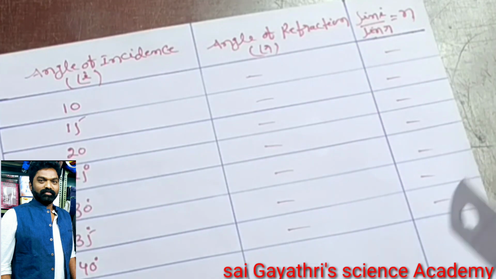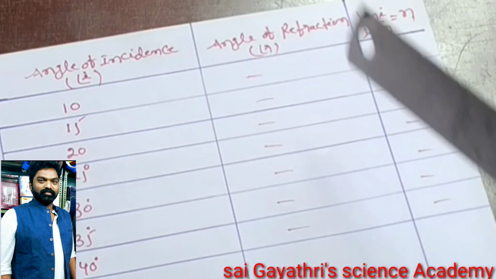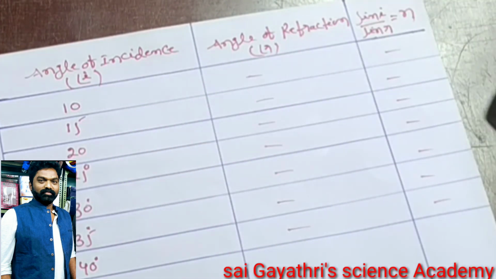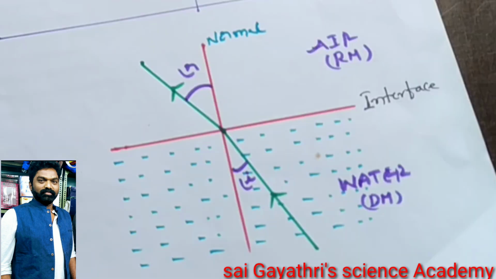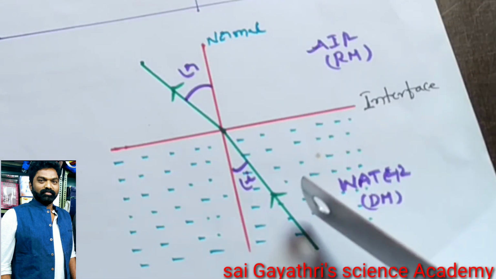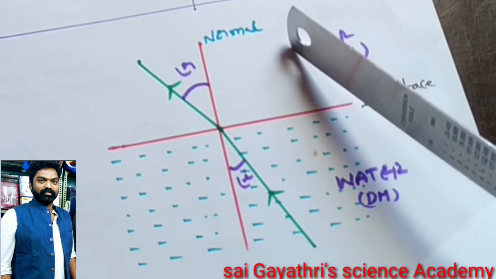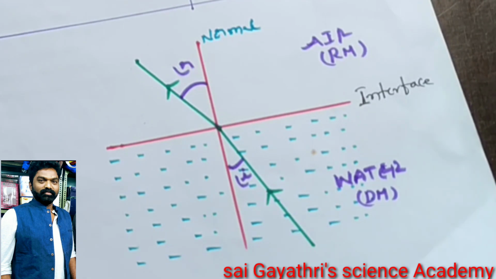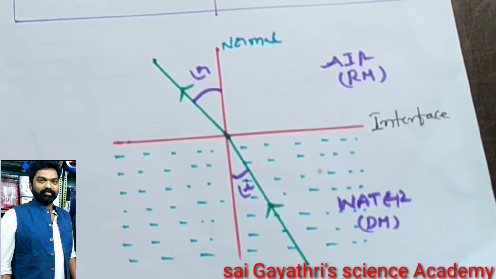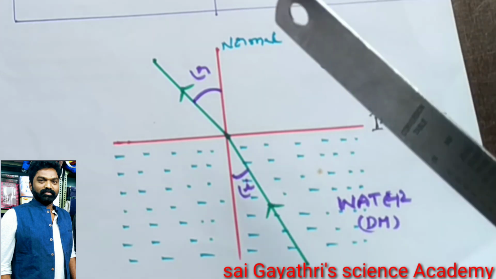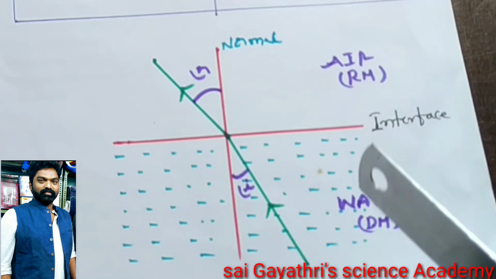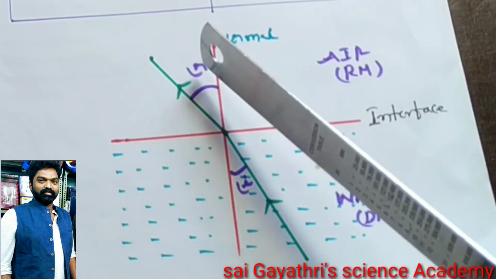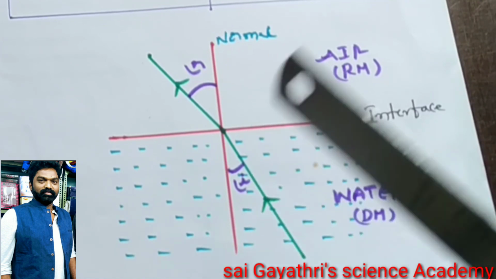From this experiment we observe that the angle of refraction is always greater than the angle of incidence. See here, the light ray travels from a denser medium to a rarer medium, so the refracted ray is bent away from the normal. That means when light travels from a denser medium to a rarer medium, the angle of refraction is greater than the angle of incidence.